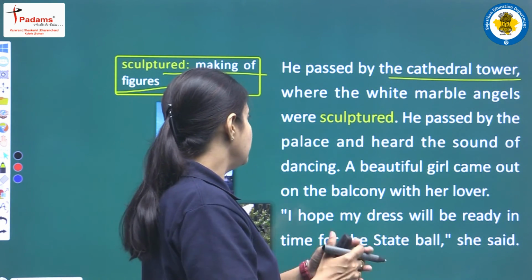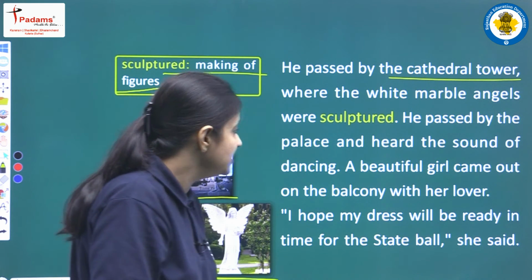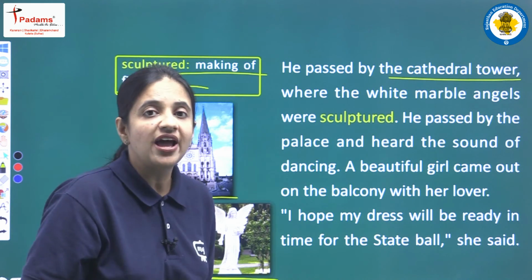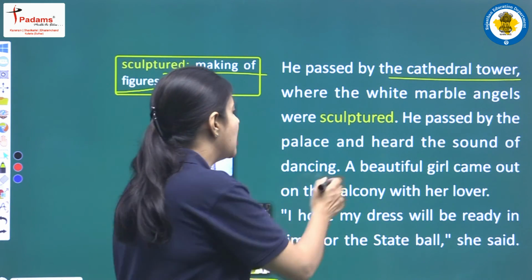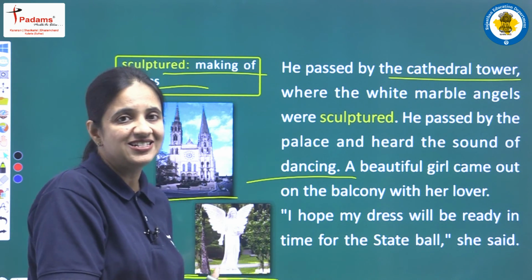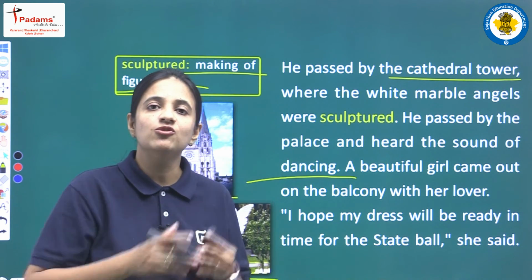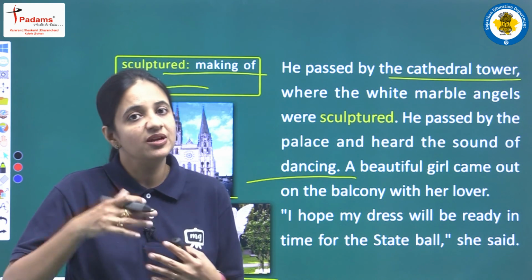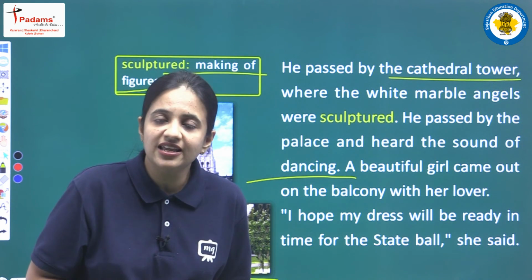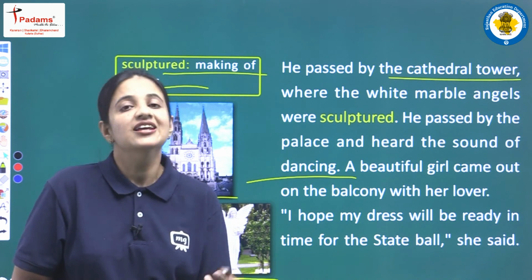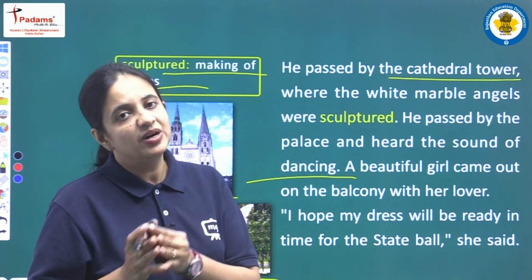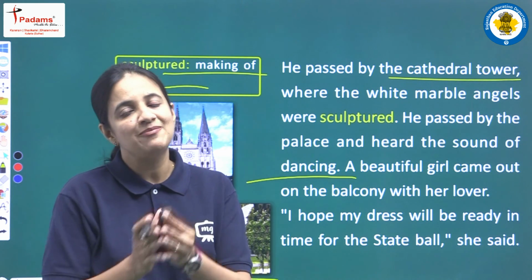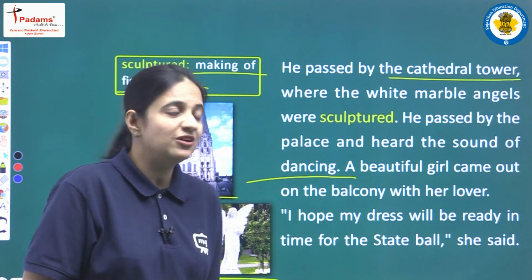He passed by the palace and heard the sound of dancing. He crossed the palace that was there in the city, and when he was flying over the palace, he heard the sound of dancing. So here the writer is trying to say that in the palace everyone was happy, everyone was enjoying life, and no one had any idea about the people of the city, how sad they are, how much they are suffering. So when the bird was flying over the palace, he was able to hear the sound of dancing, because in the palace everyone was having fun, everyone was having all the enjoyment.